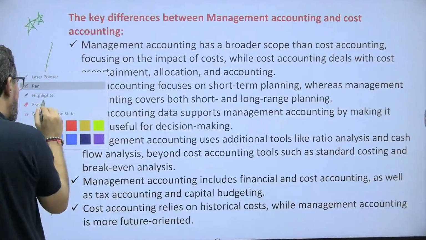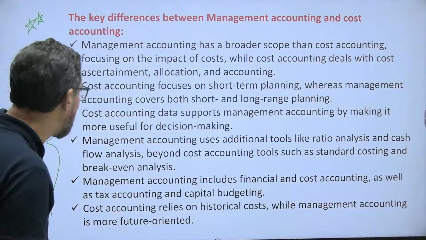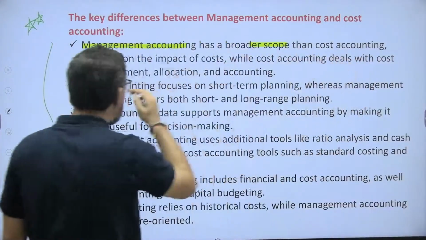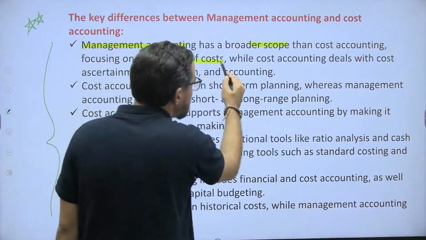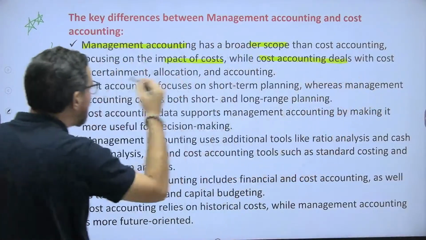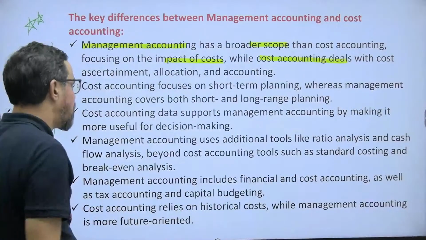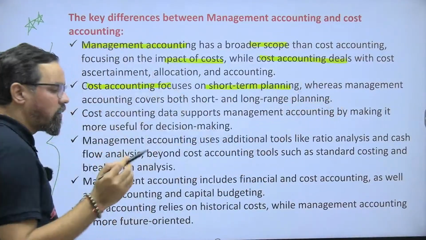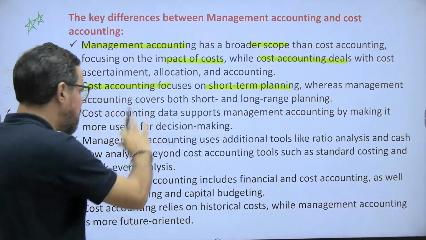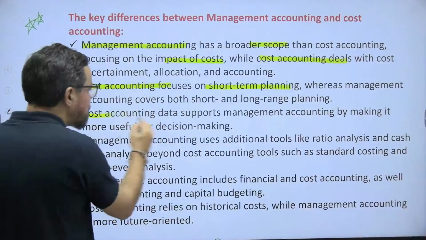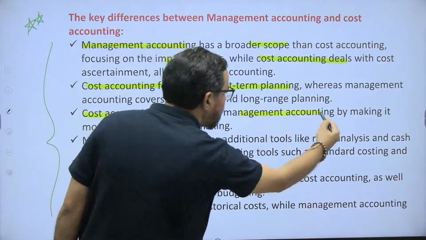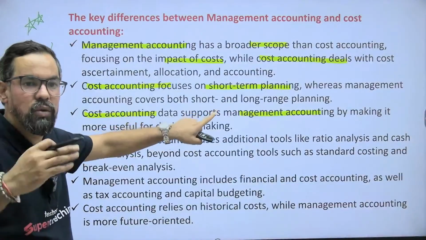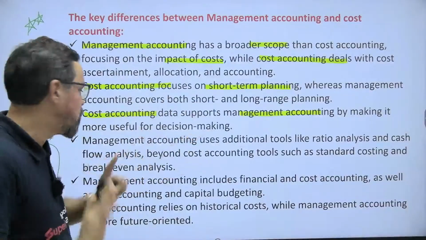As I told you earlier also, I explained the difference between the two. Management accounting has a broader scope than cost accounting, focusing on the impact of cost, while cost accounting deals with cost ascertainment, allocation and accounting. Cost accounting focuses on short-term planning, whereas management accounting is majorly long-term planning, strategic decisions and others. It can be short-term also. Cost accounting data supports management accounting by making it more useful for decision making. Basically, in management accounting, we are using cost accounting, financial accounting, ratios and others.